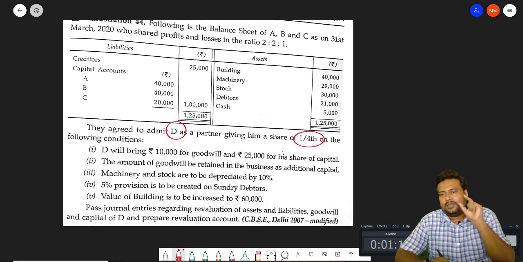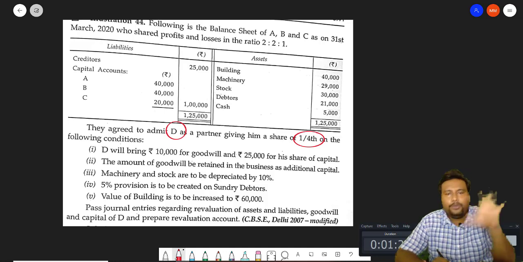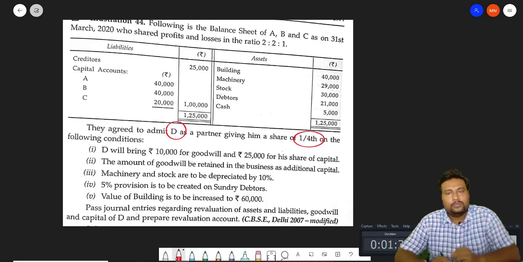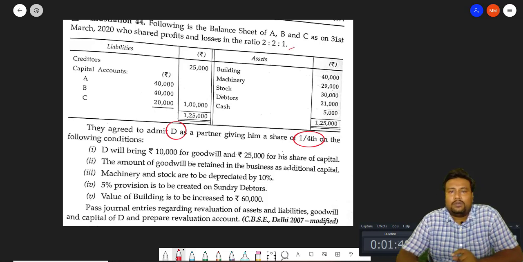Now, the first thing which should come to your mind is, in this particular question, is any new ratio given? No. Is there any specific information about D acquiring his share, from whom, in what ratio? Is that given? No. So we can simply say that this is the question of new profit sharing ratio case 1. So is it necessary to calculate the new profit sharing ratio?